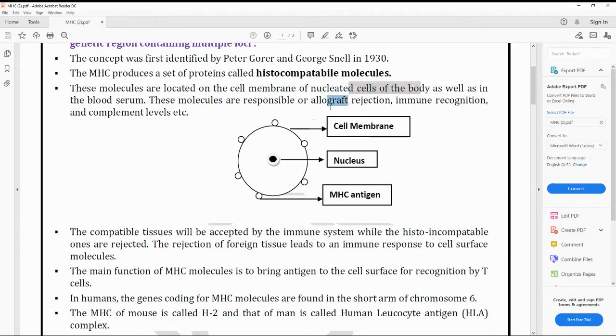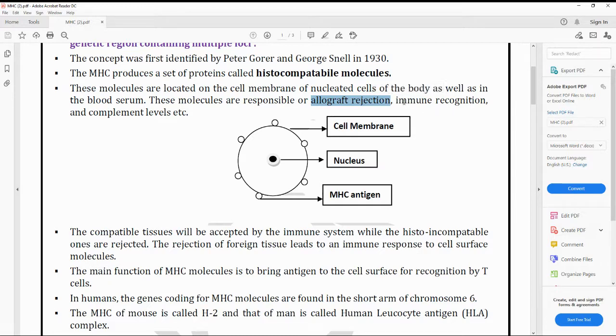If the donor and the recipient have the same genotype and phenotype, then the organ will be transplanted perfectly and there won't be any rejection. But if the genotype and phenotype are not matching, then rejection of the graft will take place. That is known as allograft rejection.